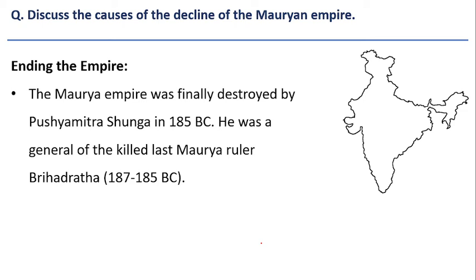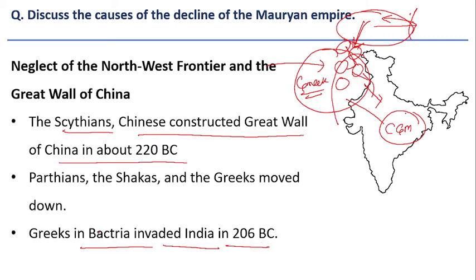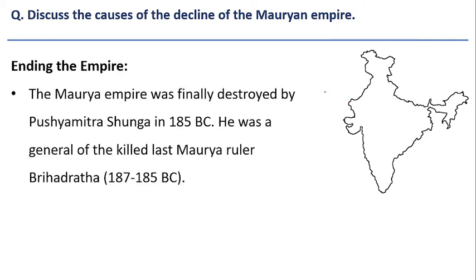One is the Great Wall of China and the many tribal kingdoms, which pushed further down. This led to invasions, and when the emperor in India was weak or did not give much attention to the northwestern part, this led to invasions. So here the Mauryan Empire was finally destroyed.